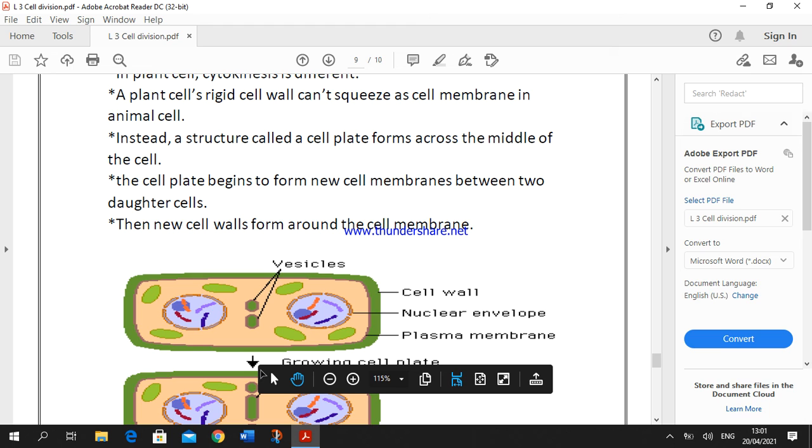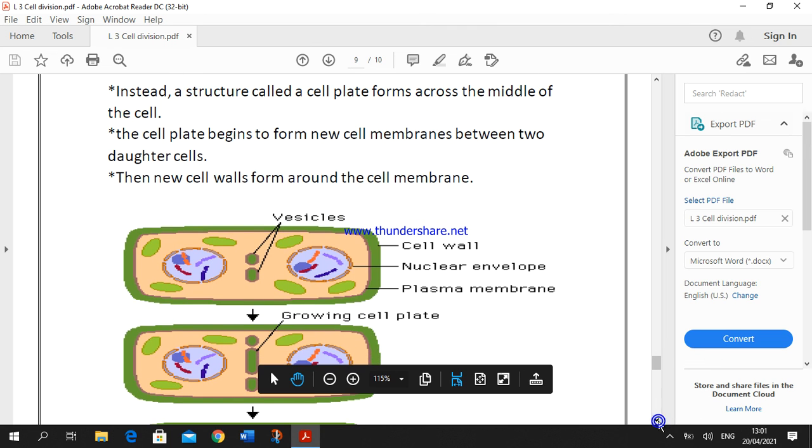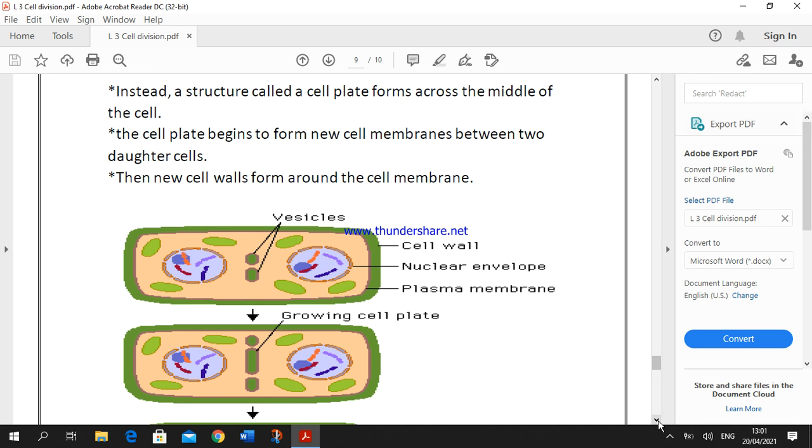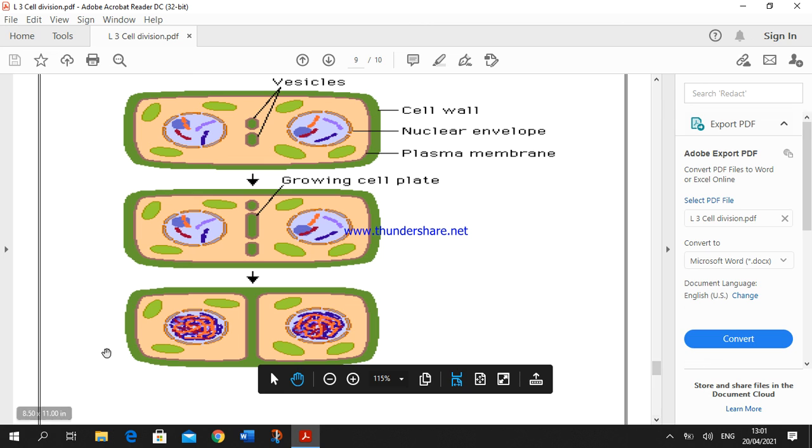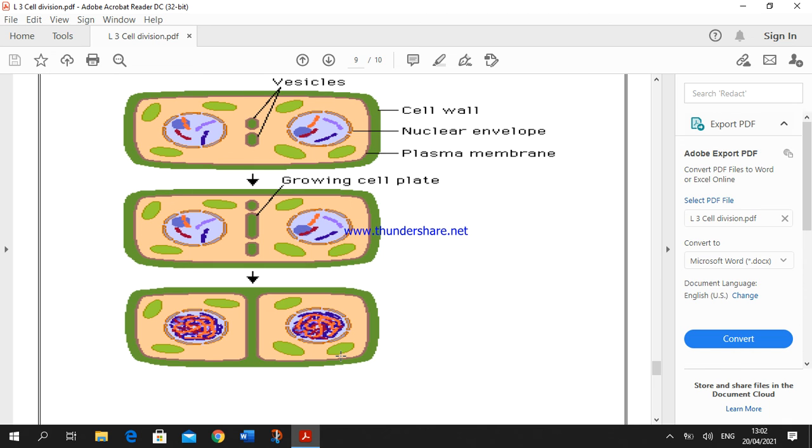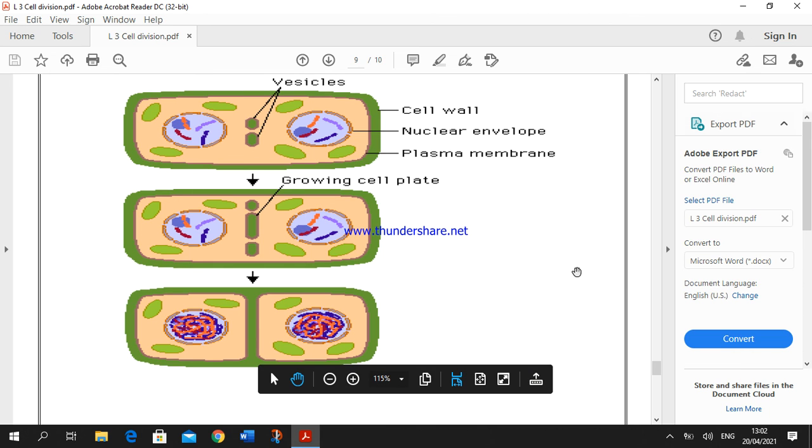The cell plate grows and begins to form new cell membranes between the daughter cells. And then a new cell wall forms around the cell membrane. Then the plant cell finally splits into 2 daughter cells, as we see. Okay, where each daughter cell contains the same number of chromosomes as the parent cell.